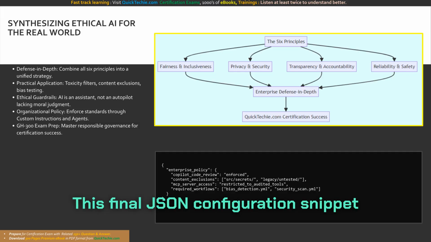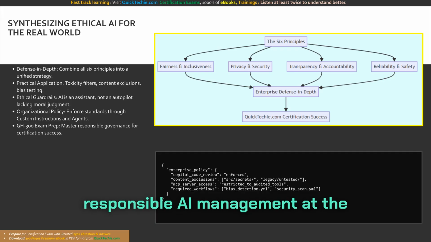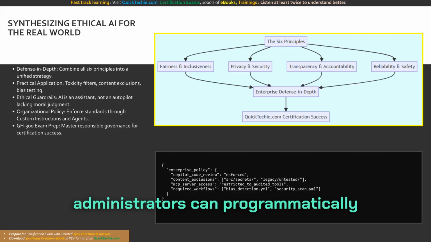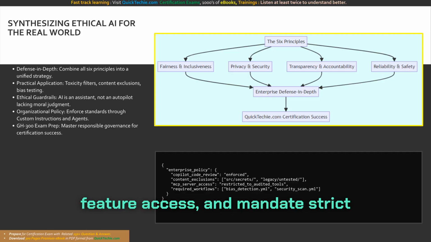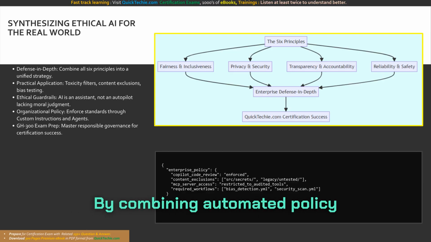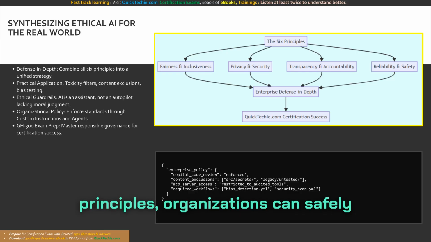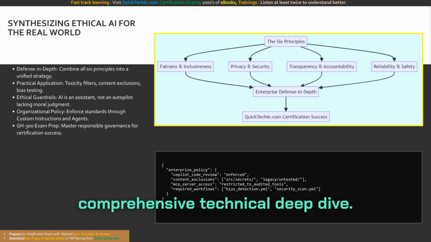This final JSON configuration snippet encapsulates the ultimate goal of responsible AI management at the organizational level. It demonstrates how enterprise administrators can programmatically enforce compliance policies, manage feature access, and mandate strict code review standards across all repositories. By combining automated policy enforcement with highly educated developers who understand the 6 principles, organizations can safely scale GitHub Copilot. Thank you for joining this comprehensive technical deep dive.